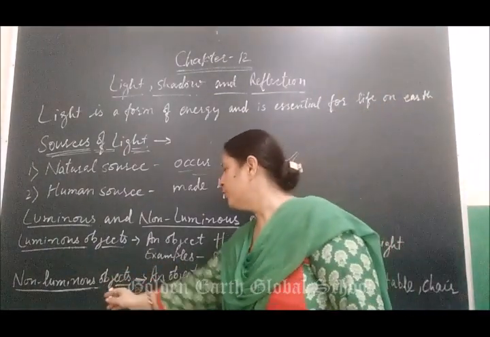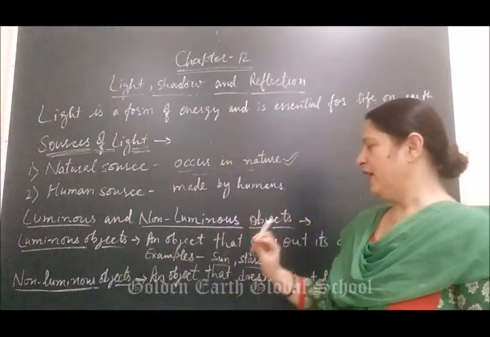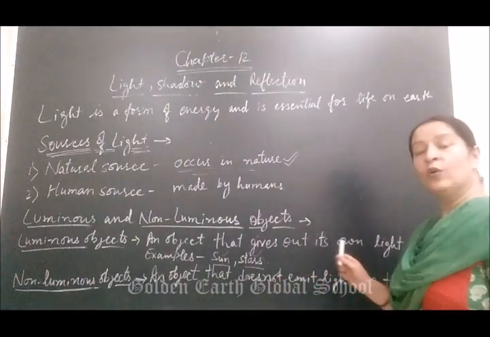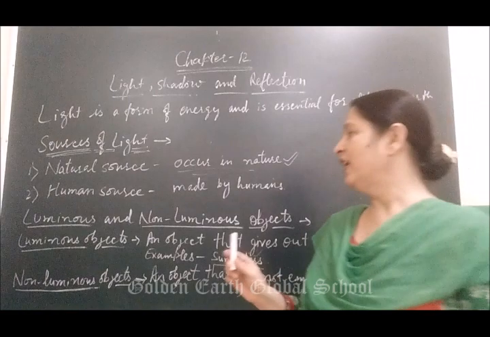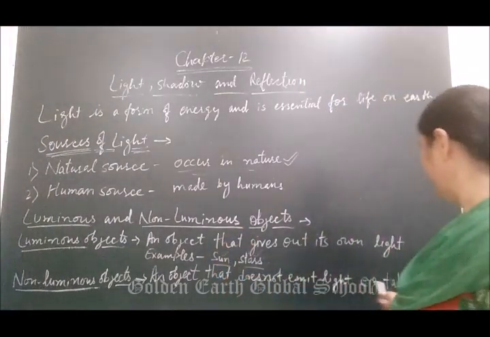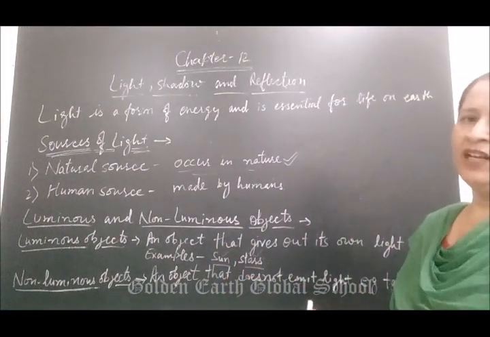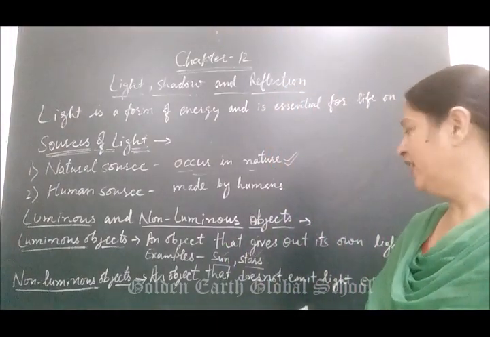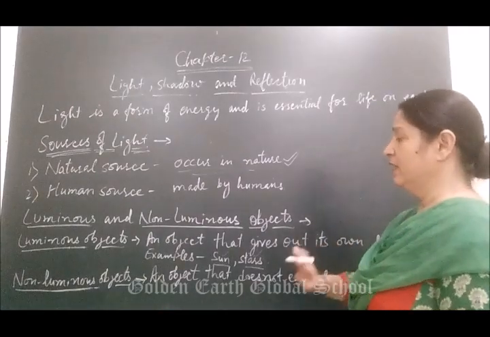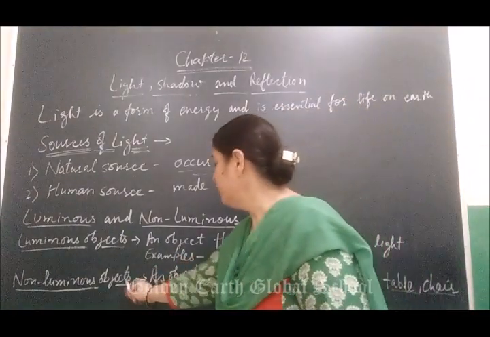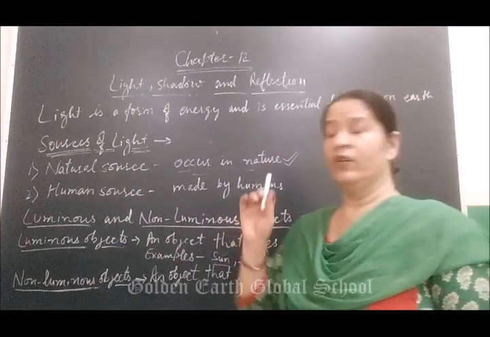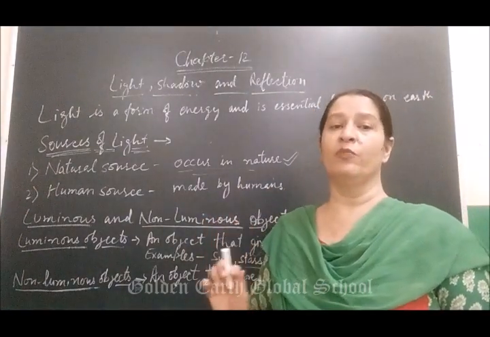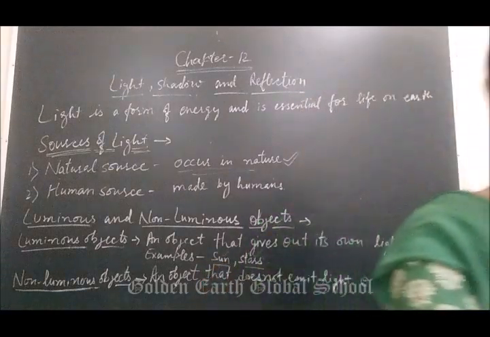Next is non-luminous object. From the name it is clear, an object that does not emit light of its own is called a non-luminous object. For example, table and chair. You know very well, table, chair, all these things are non-luminous objects, and they do not have their own light.